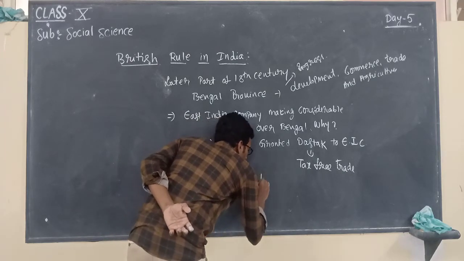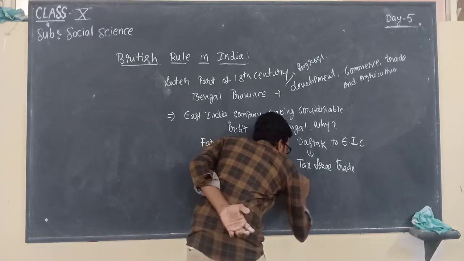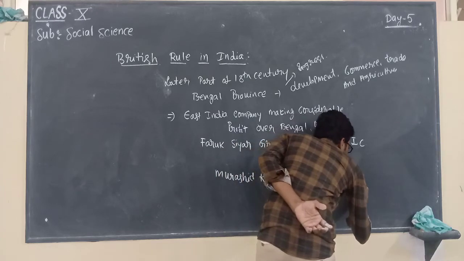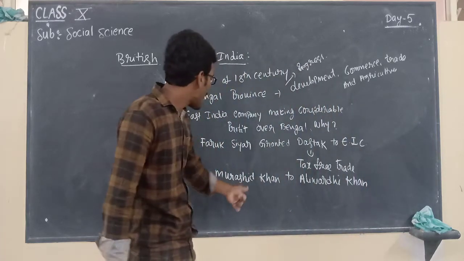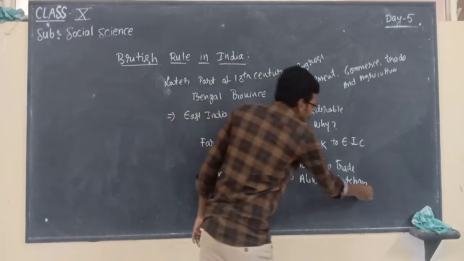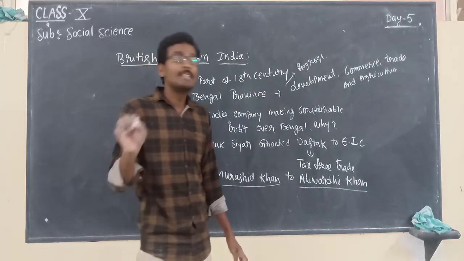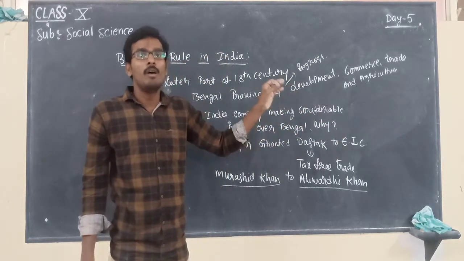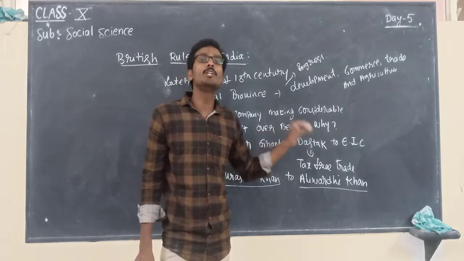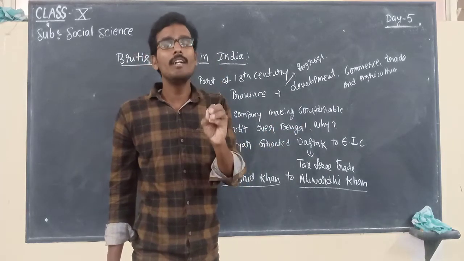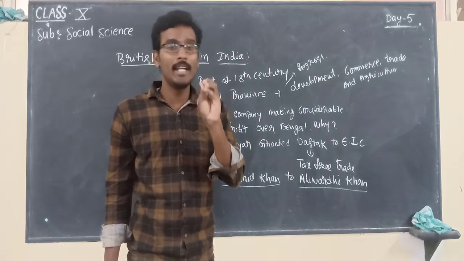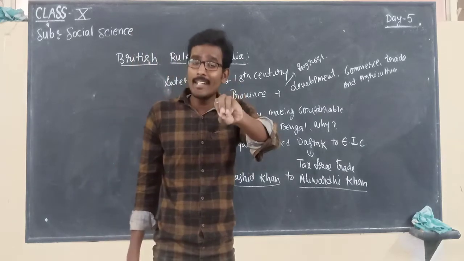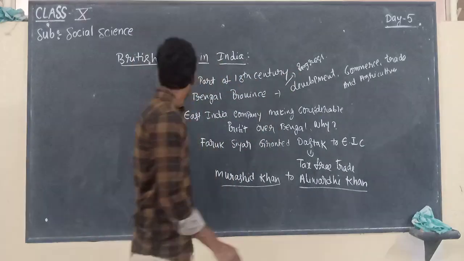Starting from Murshid Khan to Aliwardi Khan, they opposed the activities of the East India Company over the Bengal province. So that led to two important battles between the Britishers and the Nawabs over Bengal, which are nothing but